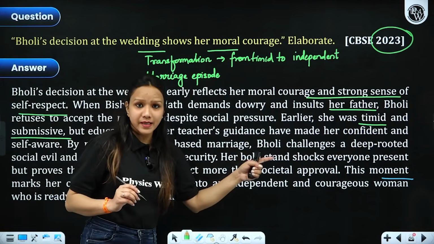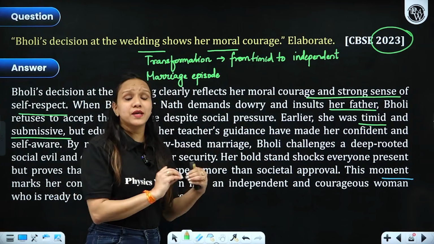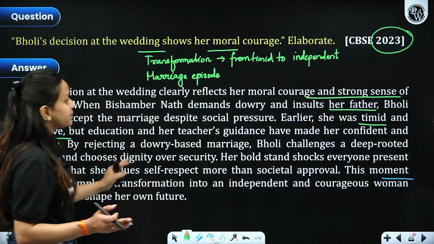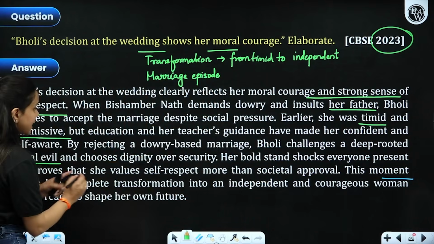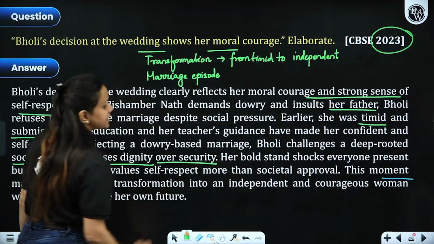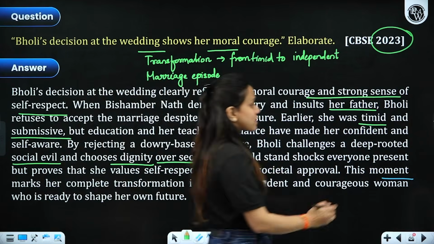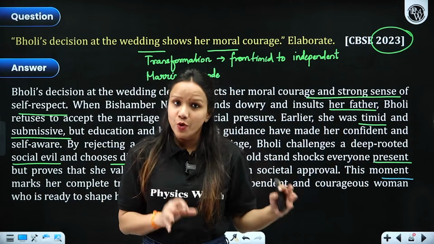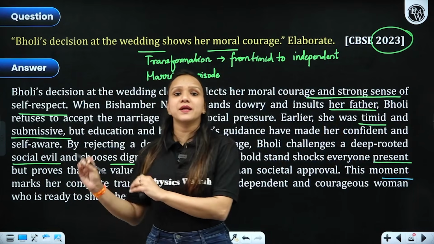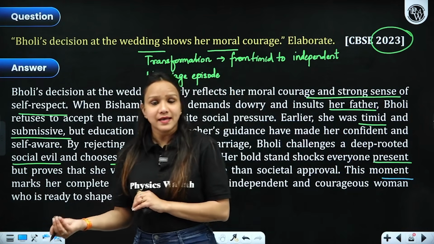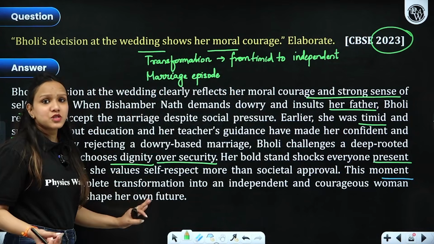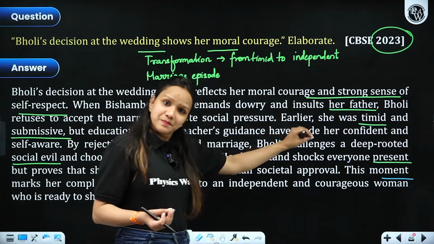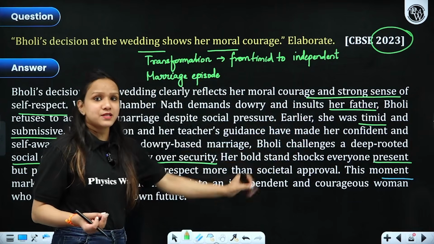It made her self-reliant. It made her gather that strength to fight against all odds that are prevalent in the society, right? Bholi challenges a deep-rooted social evil and chooses dignity over security, right? Her bold stance shocks everyone present at the marriage, right? Everybody was shocked to see Bholi react in that particular manner because nobody expected that timid girl to behave in that manner, right? So, talk about her transformation, how in the initial part of the story from being a timid one, she became an independent lady towards the end.